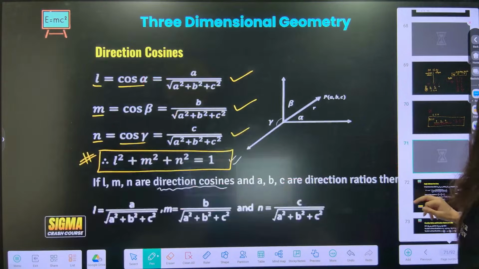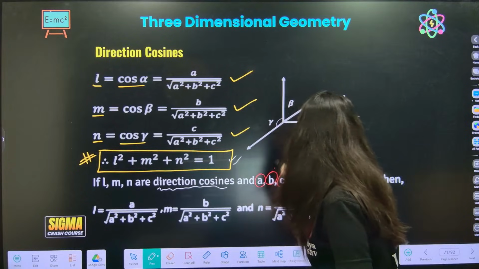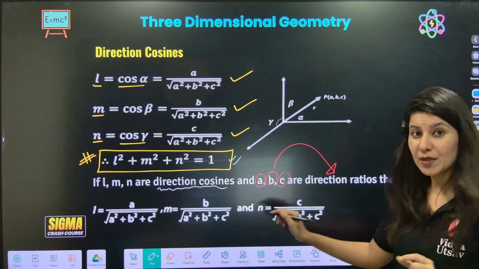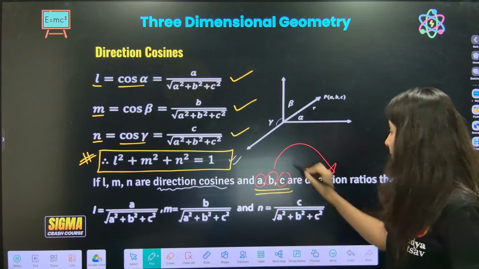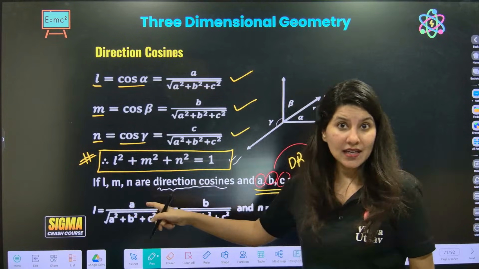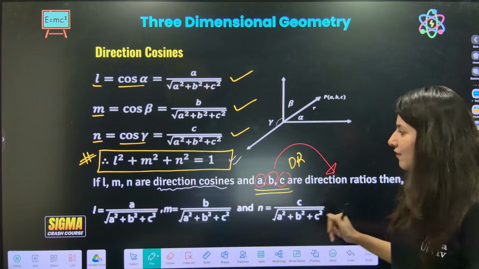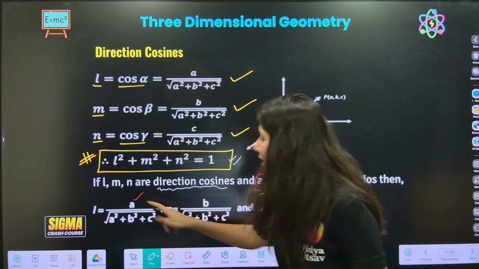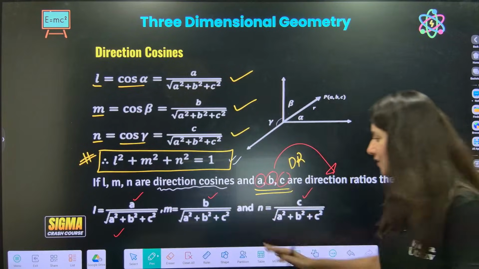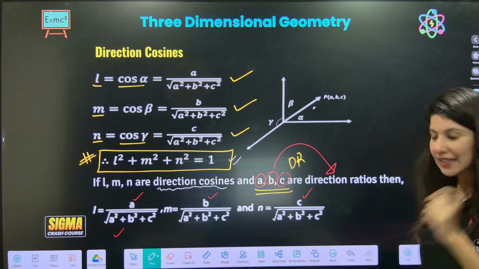Suppose A, B, C are DR. If DR is given to you and you have to calculate DC, which is denoted by L, M, N. ABC is DR, LMN is DC. So what is the formula? First of all, write the DR in the numerator and divide it by square root of A square plus B square plus C square. Clear? Everybody getting it?